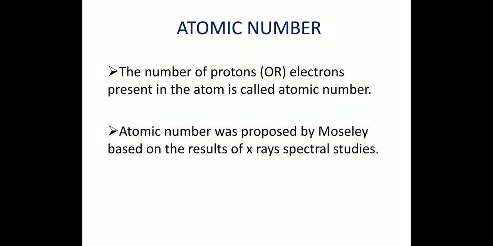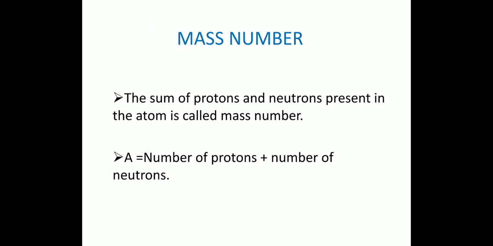He gave a relation between the frequency of X-rays and atomic number, a characteristic property of elements: root ν equals A(Z − B). A and B are constants. From the atomic number, the number of protons and electrons present in the atom is known. Z equals the number of protons or the number of electrons.